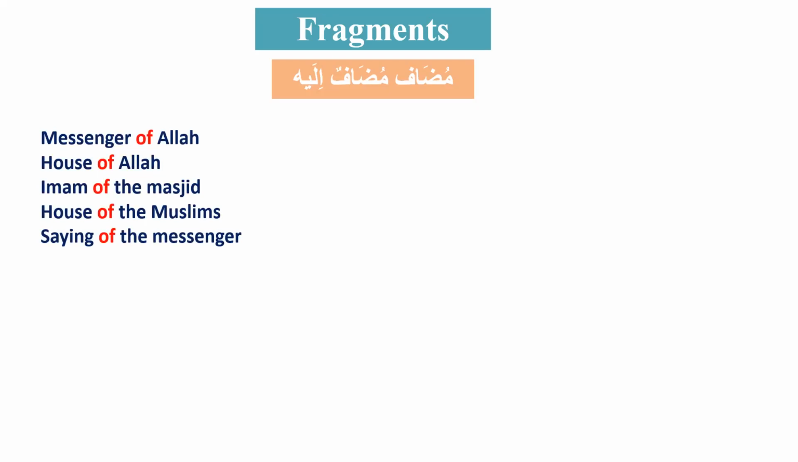Okay, so in the last class, I showed you these fragments. There are 5 fragments here: Messenger of Allah, house of Allah, Imam of the Masjid, house of the Muslims, saying of the Messenger. You see, there are basically 2 isms. One is before the word of, and the other ism is after the word of. So of is basically separating 2 isms, and those 2 isms have a belonging relationship with each other.